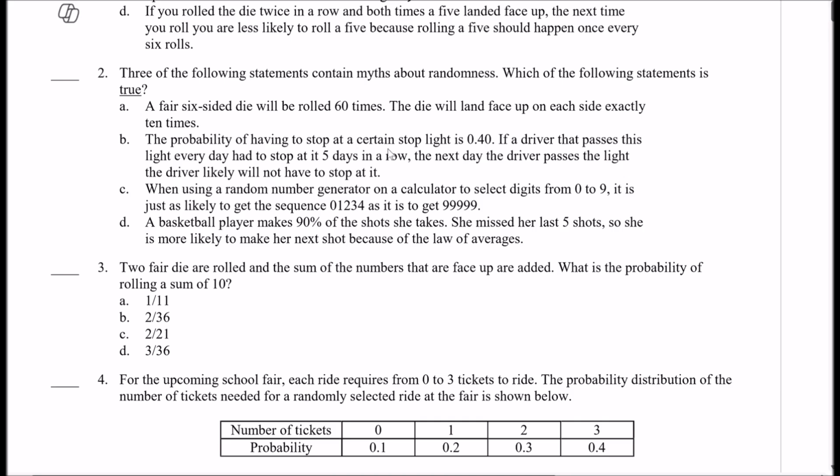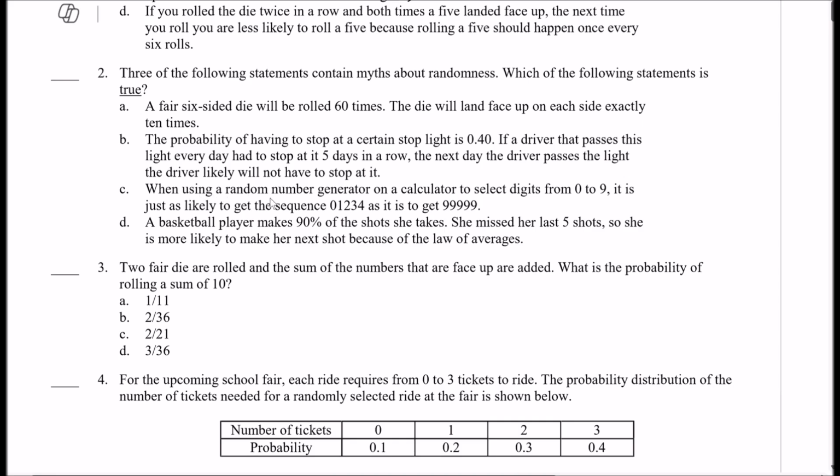The probability of having to stop at a certain stoplight is 0.40. If a driver that passes this light every day has to stop at it 5 days in a row, the next day the driver passes the light, the driver likely will not have to stop at it. No, this is using the law of averages, so this is incorrect. Remember, the law of averages is incorrect, and it states that if something happens a lot, then it's unlikely to happen the next time. And that's not how randomness works, okay? Randomness is random, so it could happen 5, 6, 7 times in a row. It's completely random. So remember, the results are not guaranteed in the short run.